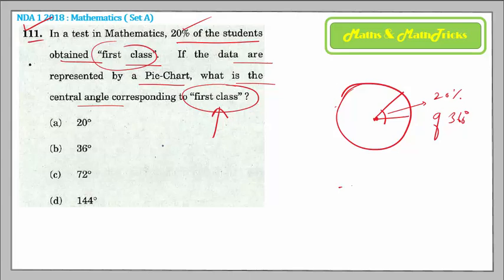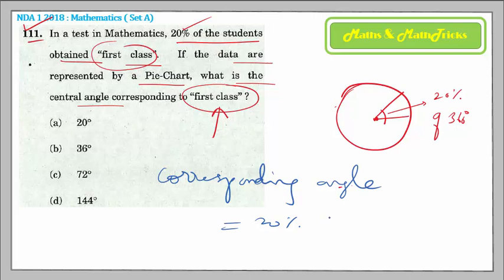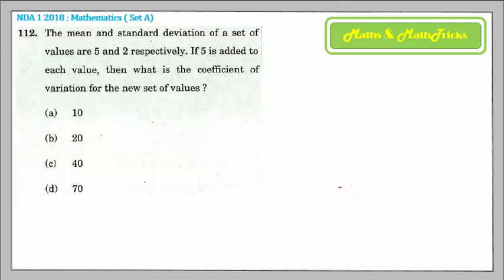So the corresponding angle would be equal to 20% of the total, that is 360 degrees. 20% means 20 by 100, which is 1 by 5. So 360 divided by 5, which is 72 degrees. So hence the right answer is option C. Coming on to the next question.